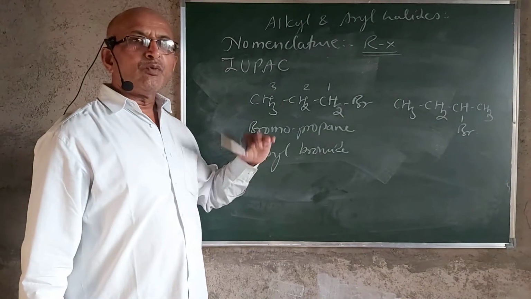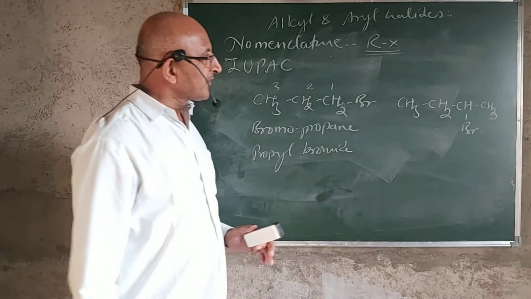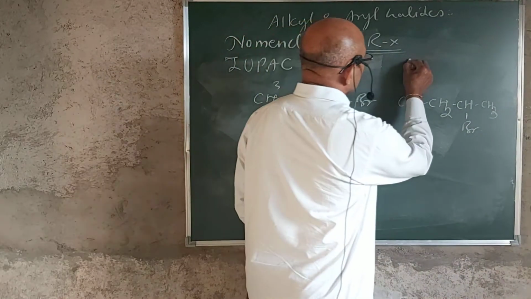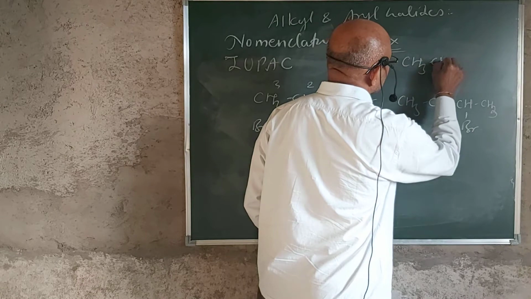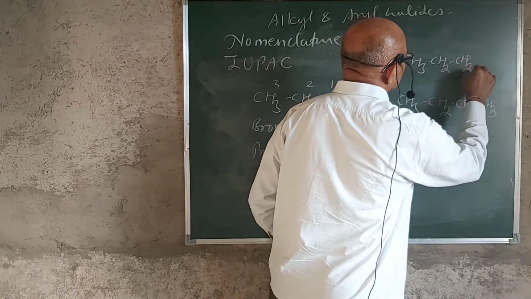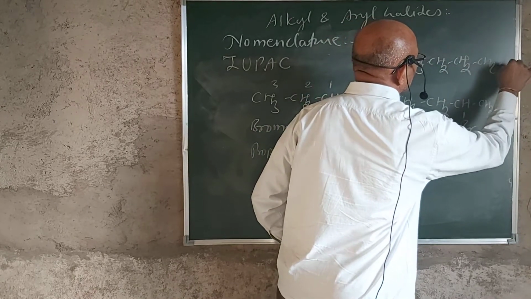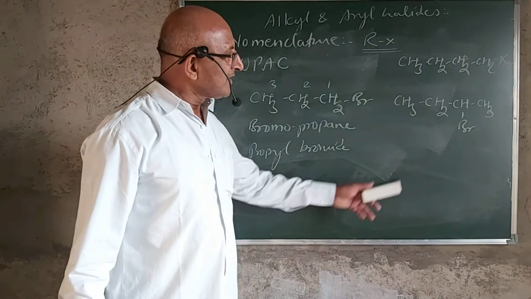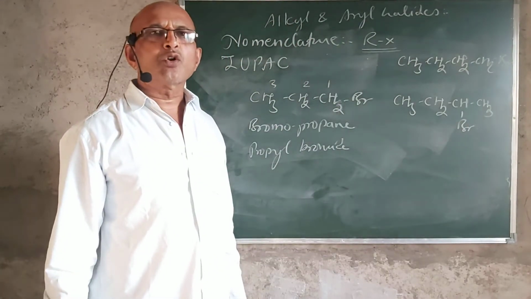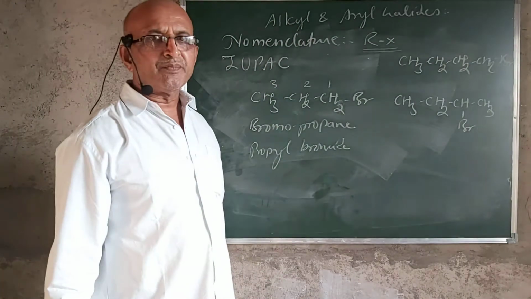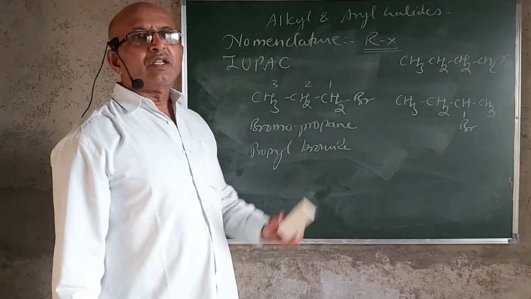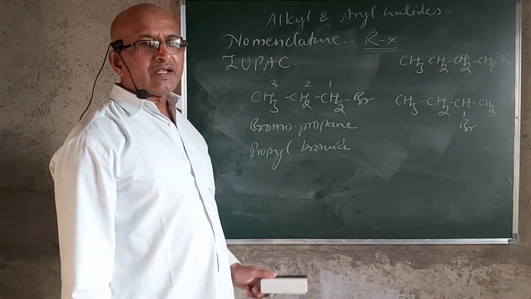But the butyl bromide may be of 2 types. Now, here I will write another structure of the butyl bromide, that is CH3CH2CH2CH2Br. So this is again the butyl bromide by the common nomenclature system, but it's difficult to give the name. And so the numbering of the carbon atoms.